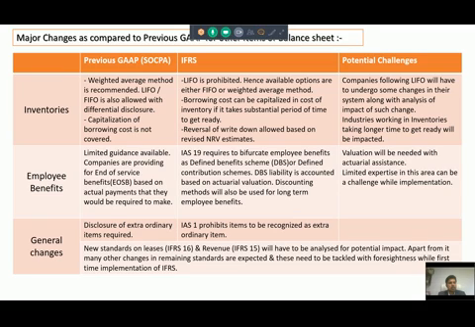And capitalization of borrowing cost on inventories which were taking a larger time in getting ready was not there, but now there is a provision to capitalize the borrowing cost on such inventories which take the majority of the time to get ready. Earlier LIFO was allowed, now IFRS prohibits LIFO because there are now only two options available as per IFRS, FIFO or weighted average.